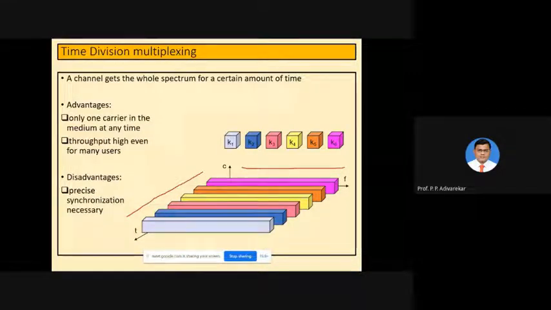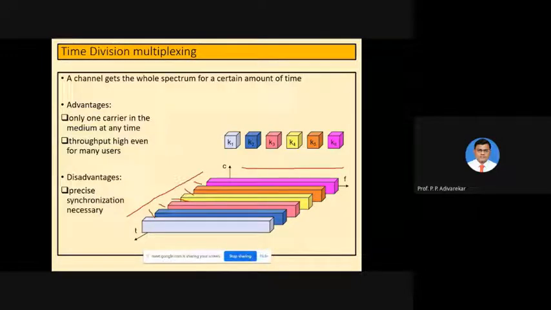And that particular spectrum is available for a limited amount of time. As you can see now, on the x-axis we have the frequency, and on the y-axis we have the time. So now time is divided into smaller bands. Yes, the whole time is divided into smaller times. These are called time slots, but the entire frequency spectrum is available to the users. Because of this everyone will get a chance, but at a different time.